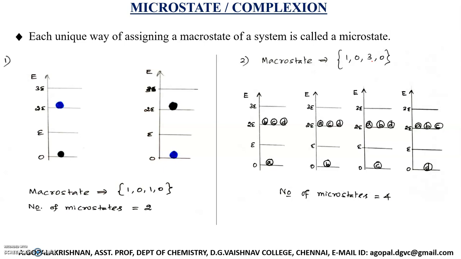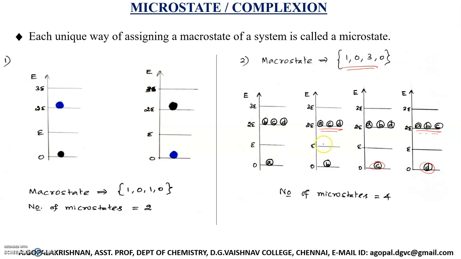Now what are the other possible ways? In the place of A, you put particle B. You put particle B here and keep the other particles above. Right? This is another possible way of getting the macro state. And what is the other one? Keep the particle C down and the remaining particles in level 2E. Similarly, keep the particle D down and keep the remaining particles in the level having energy 2E. Okay, so these are the four possible ways by which you can get this macro state.